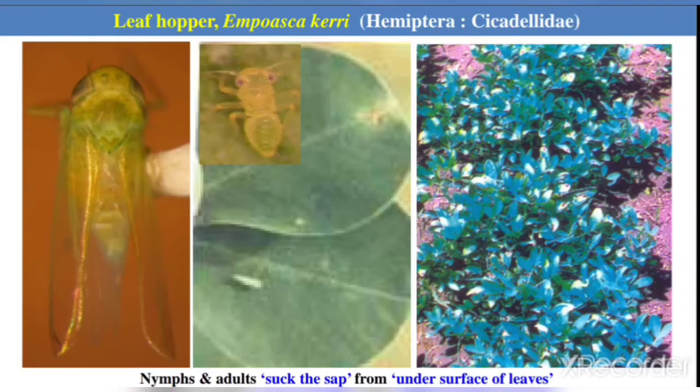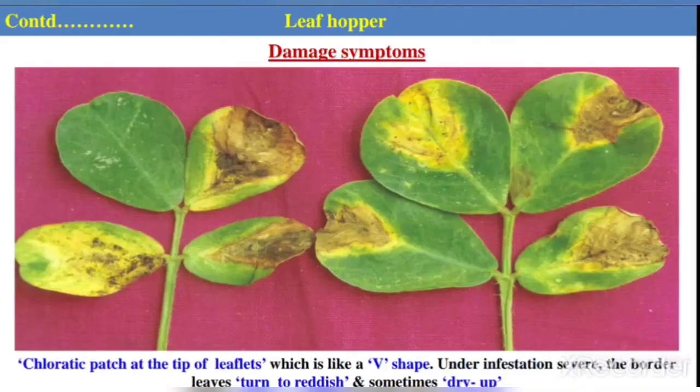Here nymphs and adults are the damaging stage, same as thrips. They suck the sap from the lower surface of the leaves and cause chlorotic degradation of chlorophyll at the tip of the leaflets, and these chlorotic spots appear V shaped. Under severe infestation, leaves turn reddish and the plant gradually dries up. Okay, you can see the V shape.